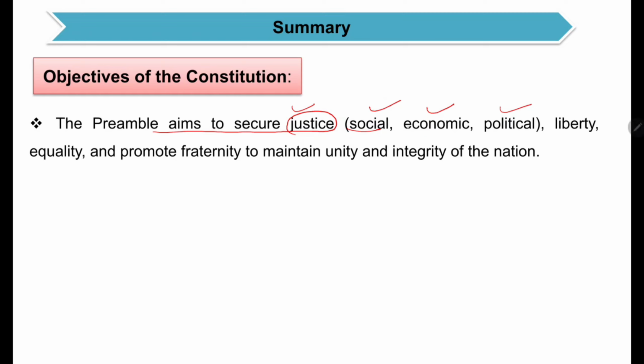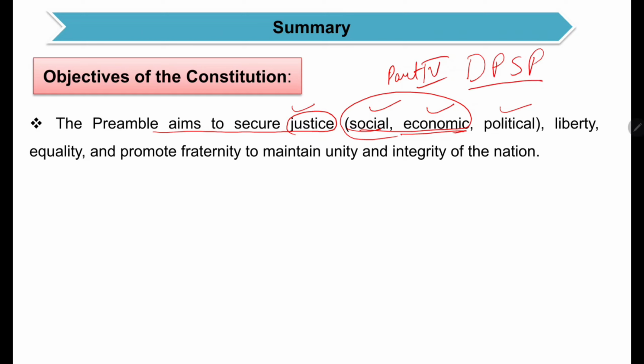And economic justice, what do you mean by the term economic justice? It means that equal and adequate means of livelihood are given to all, and exploitation of all kinds is ended. Means everyone is treated equally. In order to provide this social and economic justice, you have a separate part, Part 4 of your constitution, that is the DPSP, Directive Principles of State Policy.